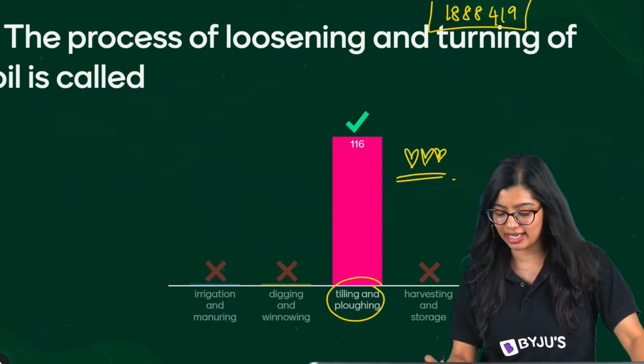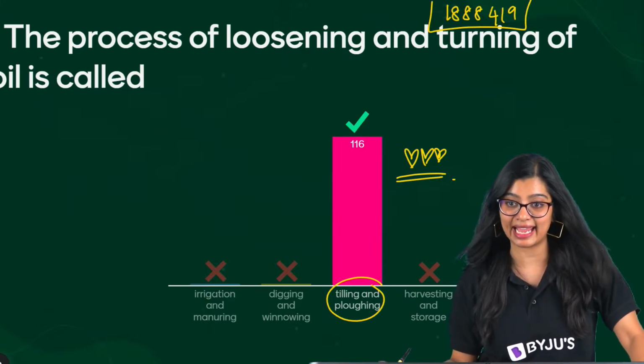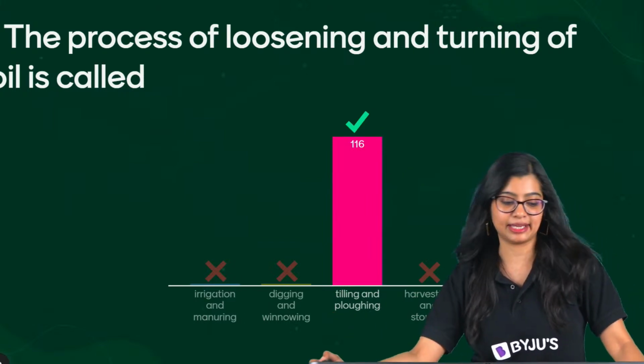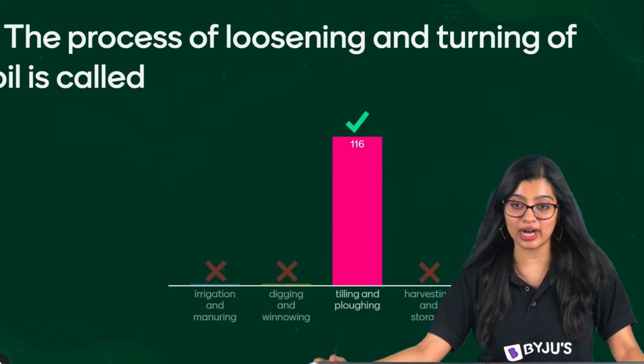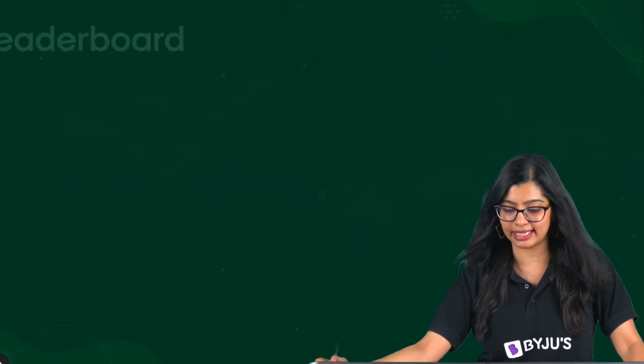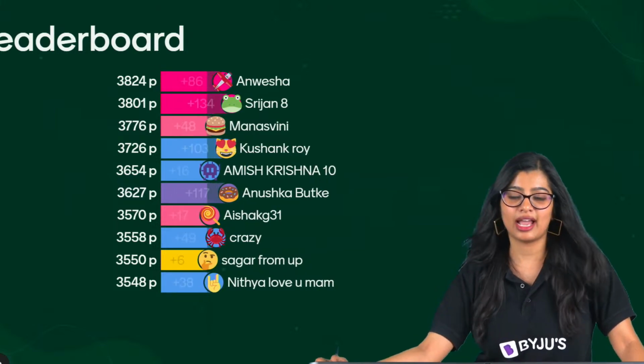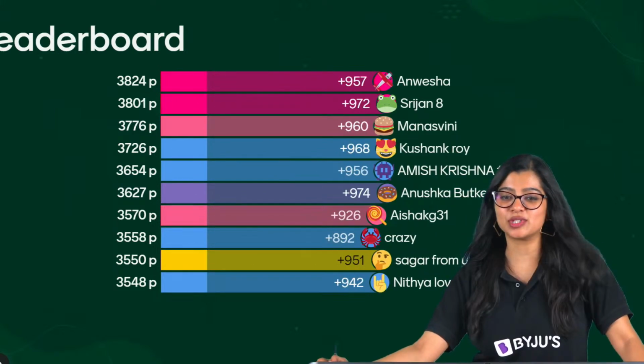So the process of loosening and turning of soil is also called tilling or plowing. Easy peasy. So with this, let's have a look at the first leaderboard. Let's see what the first leaderboard has to say. I know this is very simple. After that you see the questions.